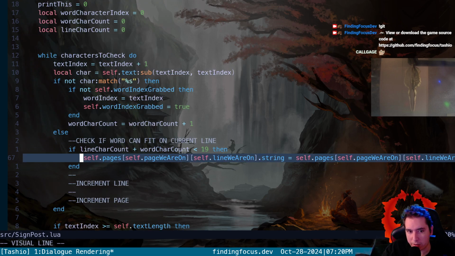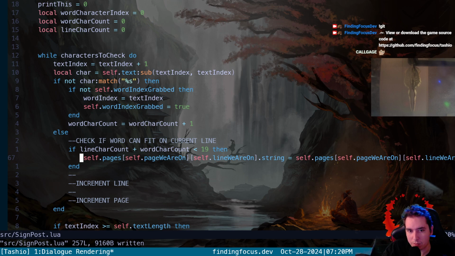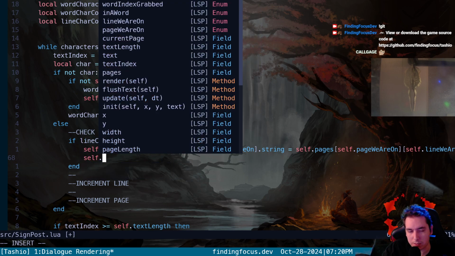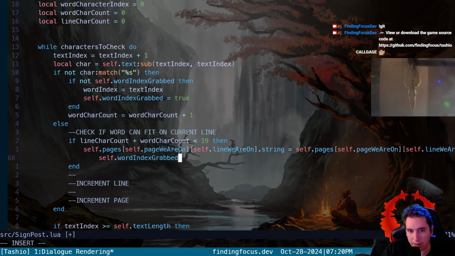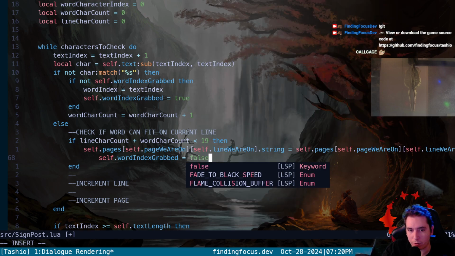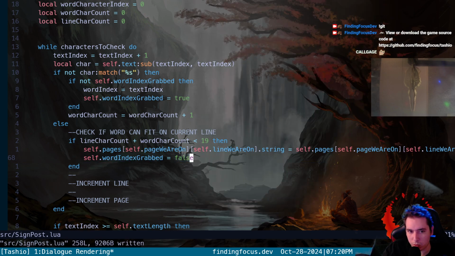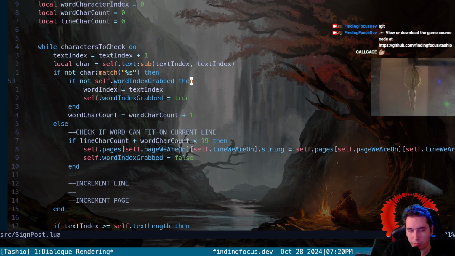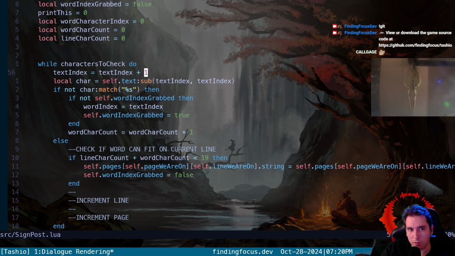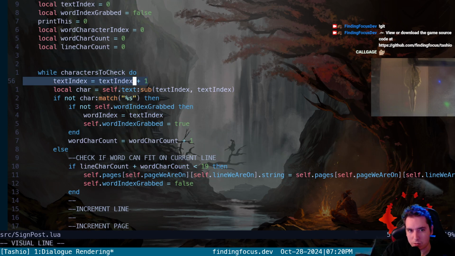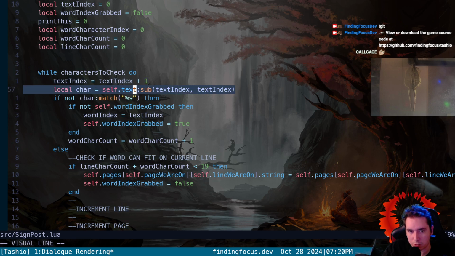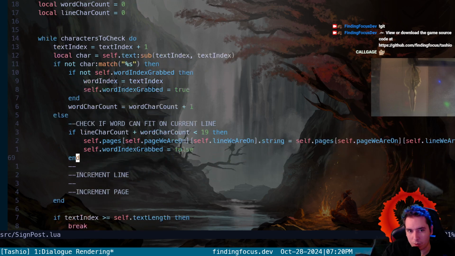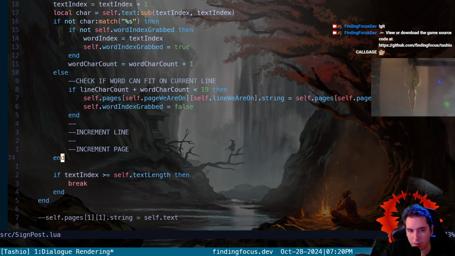But what we are not doing is, once we do that, we need to say our word index grabbed is now false so that we can grab another word by the time we loop through. Because the next time we loop through, we still have characters to check, so we're going to increment that index, snag just the character, and see if it's a space or a word. Okay.